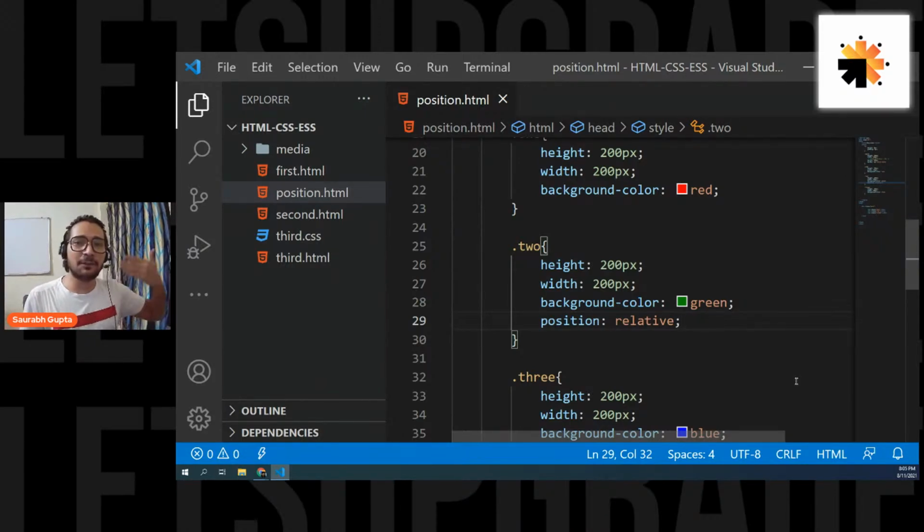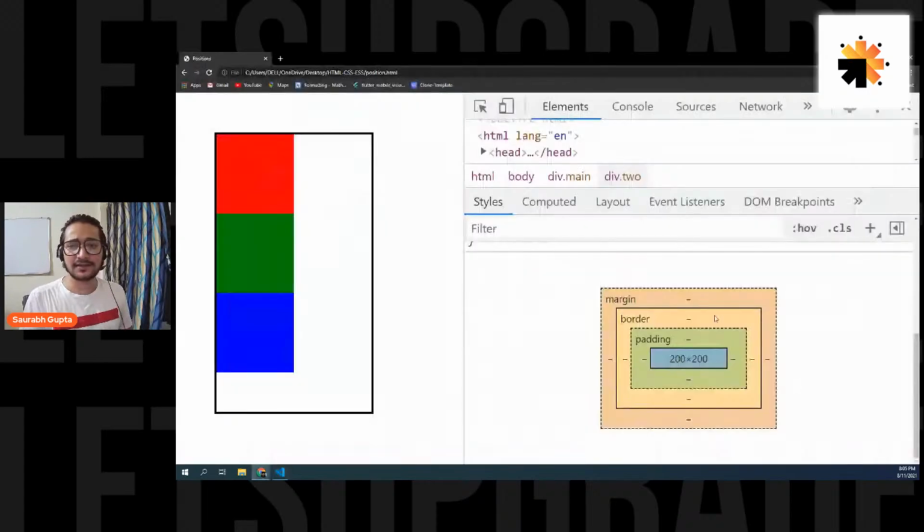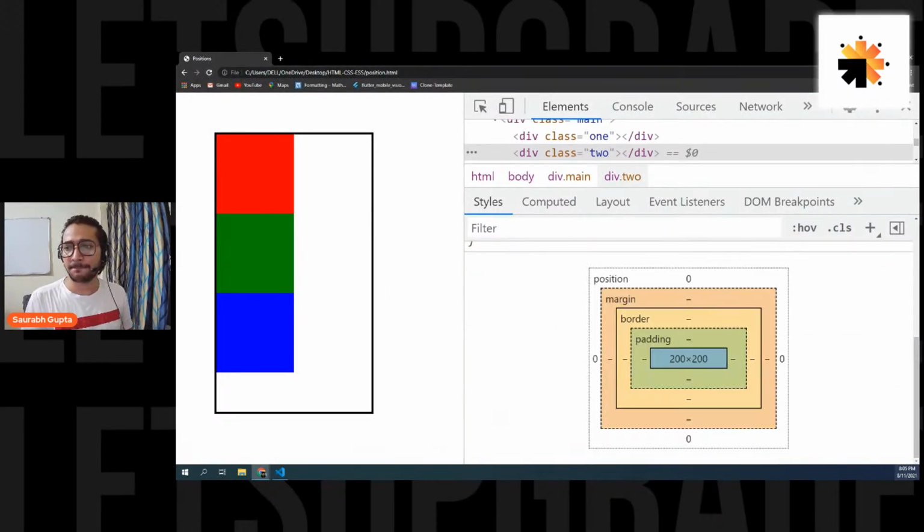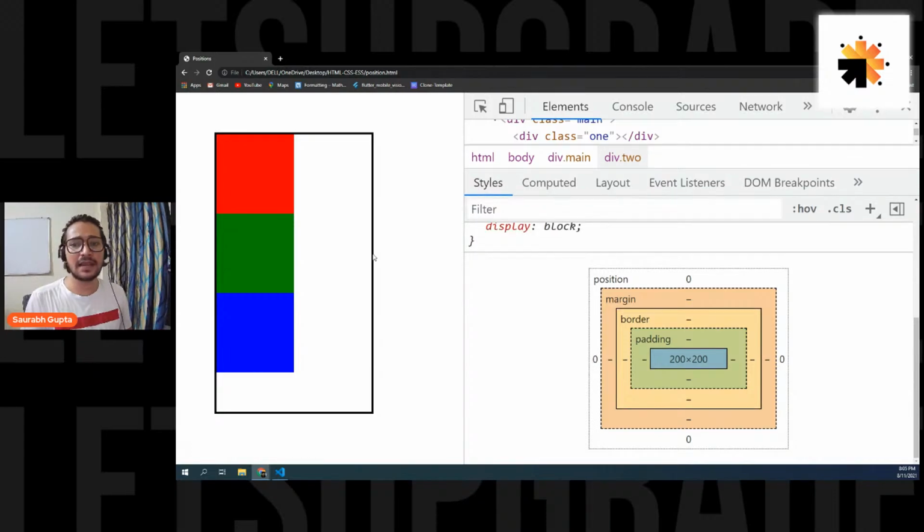So whenever you give position relative to any element, normally nothing will happen because that element is positioned according to its original place. So wherever it was, it will be there only. That's it. If you want to see, let's refresh, and here we go. See, the element is still there.